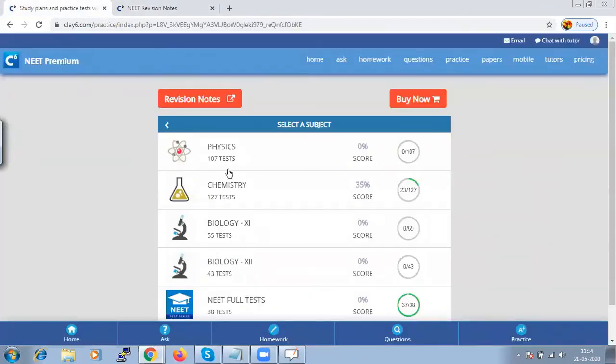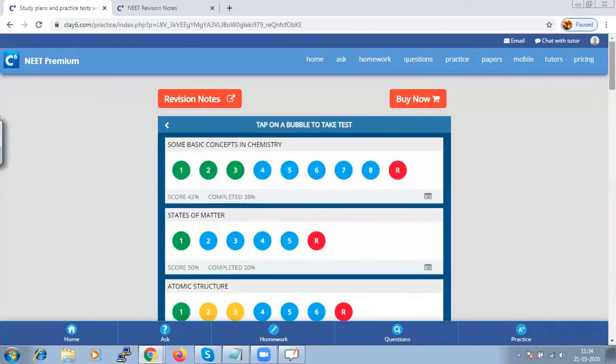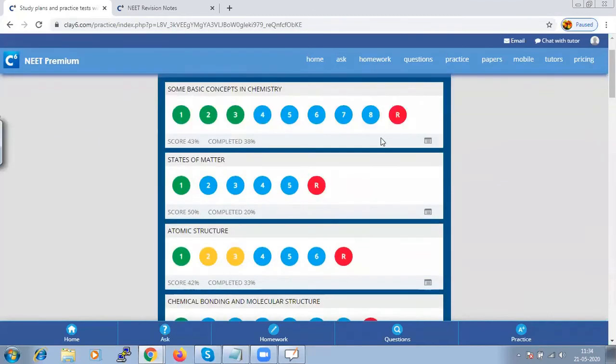When we want to take a test from a specific chapter, if we go to NEET Premium, we have chemistry here. Let us go to chemistry, and you can see different bubbles with different colors. Green indicates that the test is already taken. Blue indicates that it is yet to be taken, and R is a random test which you can take for additional practice.